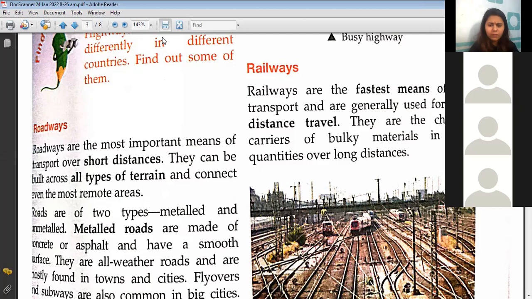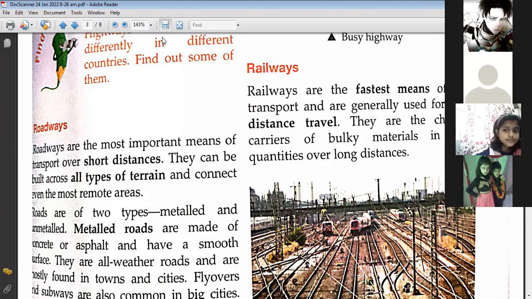What do we mean by bulky materials? Ma'am, the materials which cannot be transported by roadways. What is the meaning of bulky? What do we mean by the term bulky? Hurry up, kids. Ma'am, which comes in bulk. What is the meaning of bulk? That's what I'm asking. Ma'am, a lot of things put together.